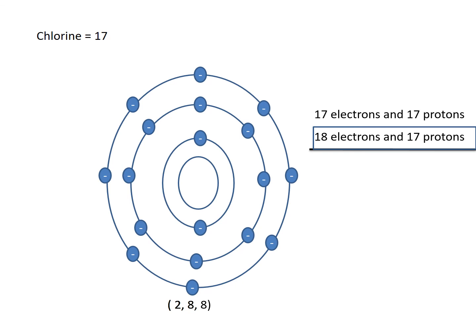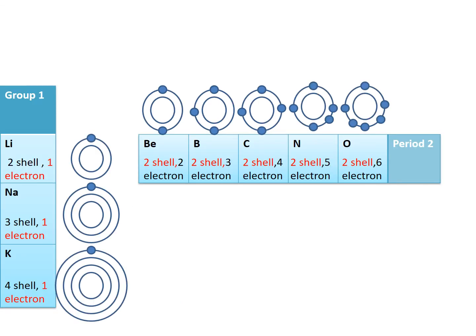Which charge is more, electrons or protons? Electrons are more, so negative charge is more. That means minus 1. So minus 1 becomes the valency of chlorine. That means it had to take one electron to attain the stable electronic configuration. Alright, now coming to group 1 and period 2, we are going to learn on the basis of this.